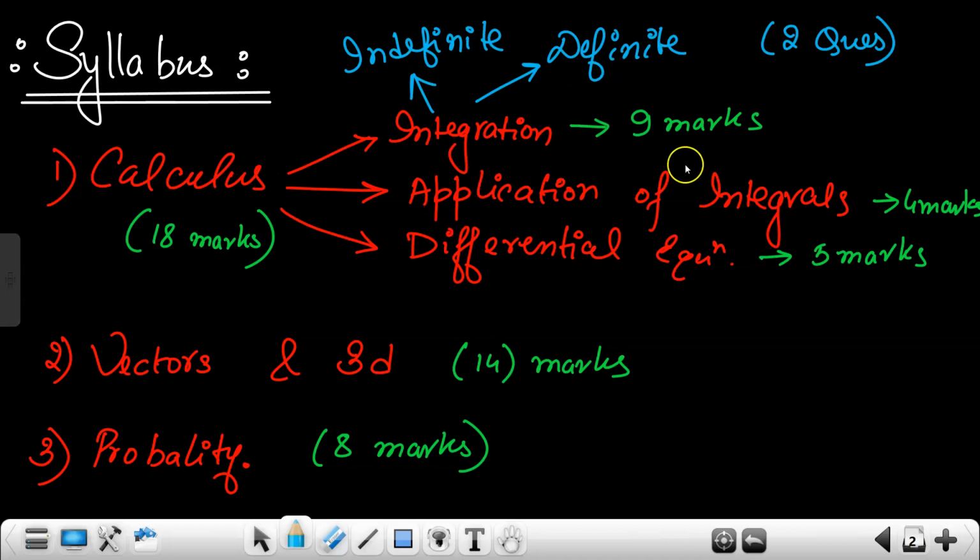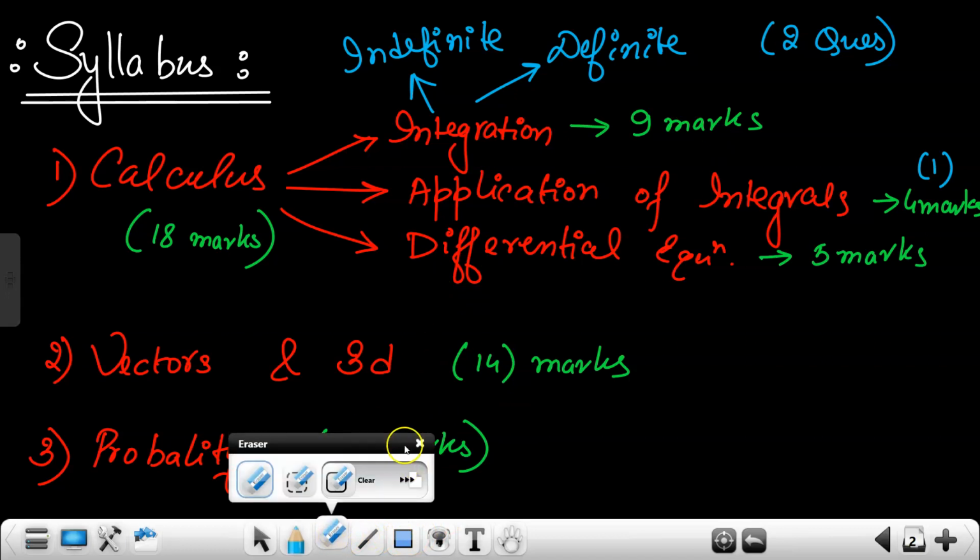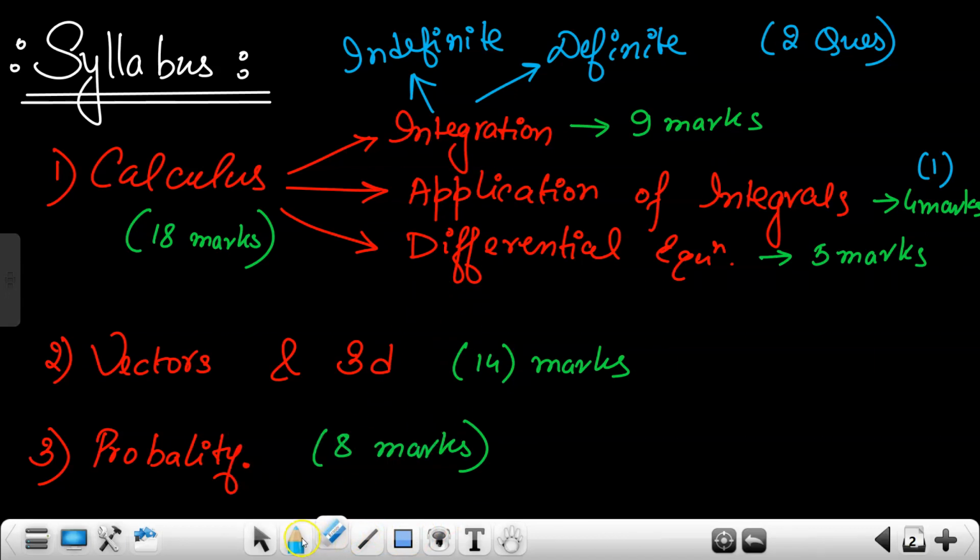This application of integrals is a 4 marks question, so one question will be there according to me. And vectors and 3D constitute 1 mark questions, meaning very easy questions, so let's not talk about that. Don't prepare only what I have told you. But integration will be easy because hard topics are already taken away, like integration as a sum and all those things.